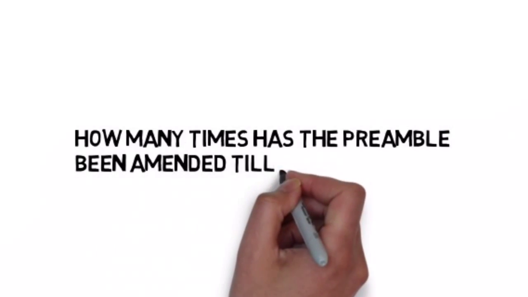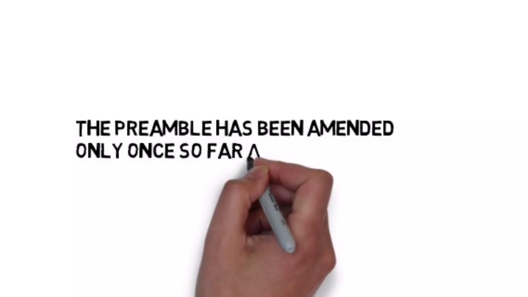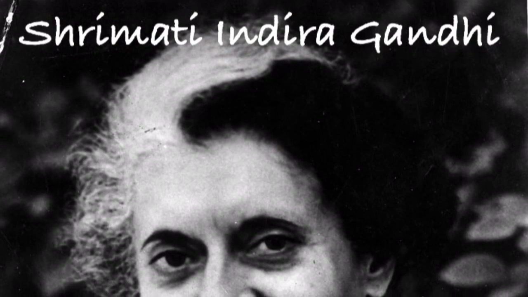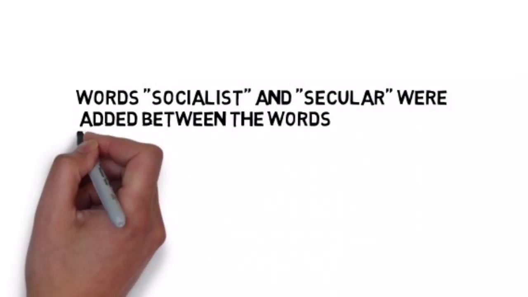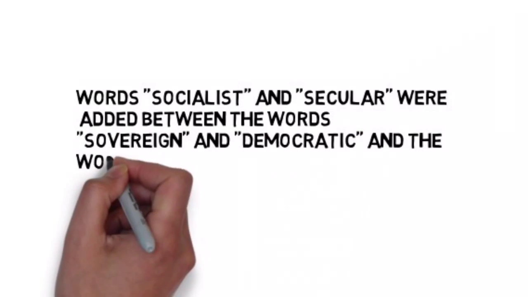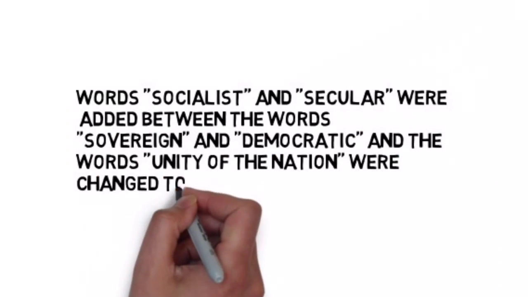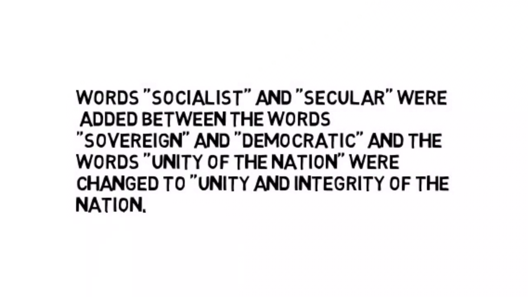Number 4. How many times has the preamble been amended so far? The answer is that it has been amended only once. That was the 42nd Amendment of 1976. The amendment was passed by the Indira Gandhi government during the emergency, and by this amendment, the words socialist, secular were added between the words sovereign and democratic, and hence it became Sovereign, Socialist, Secular, Democratic Republic. And the words unity of the nation were changed to unity and integrity of the nation.